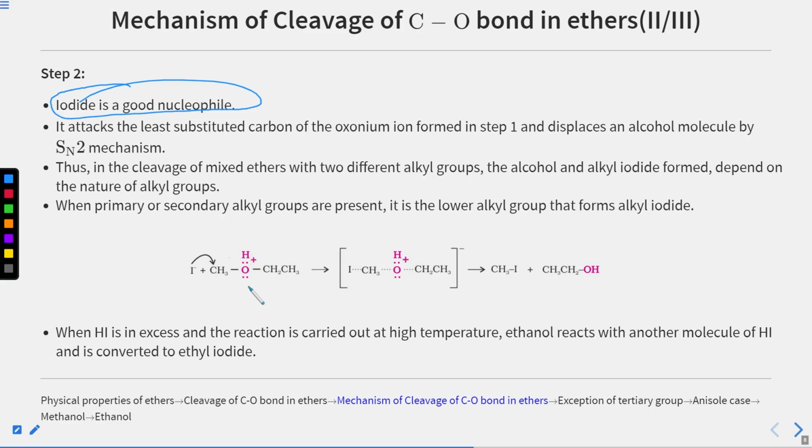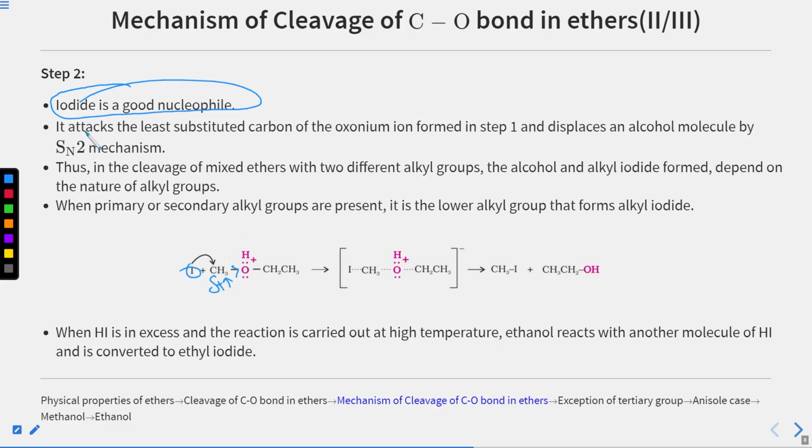Because it has a positive charge, and the tendency to attract electrons is electronegativity. Therefore this bond has become polar, its dipole moment has increased, and this delta positive has increased. So it will facilitate the attack of your I minus.